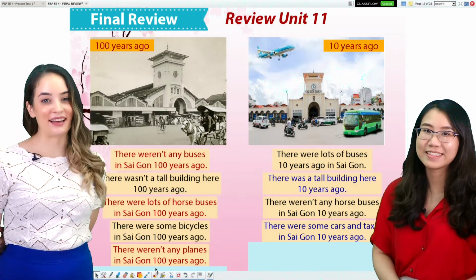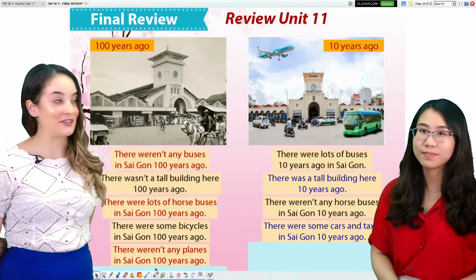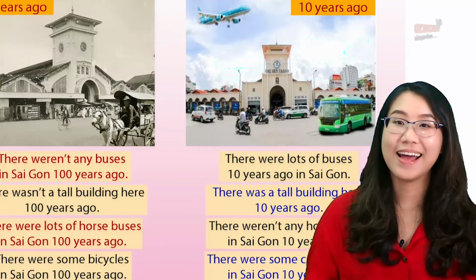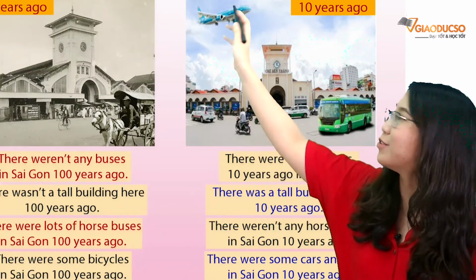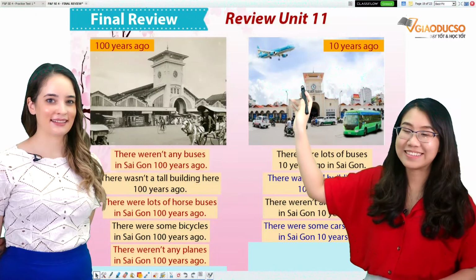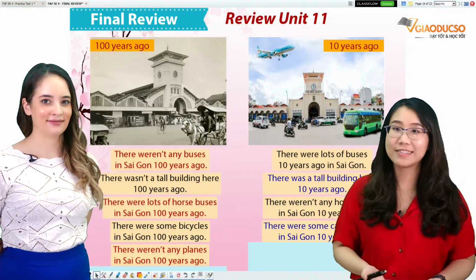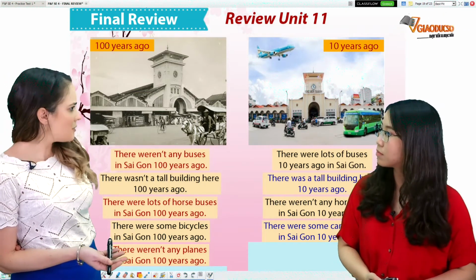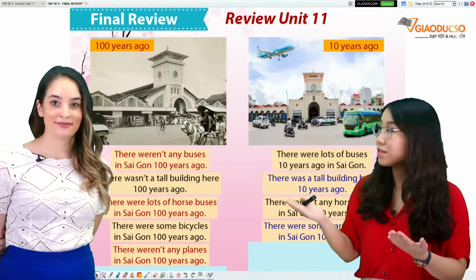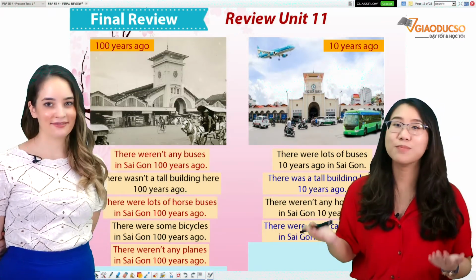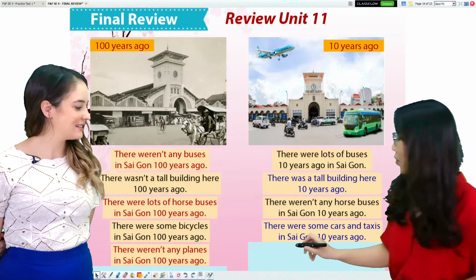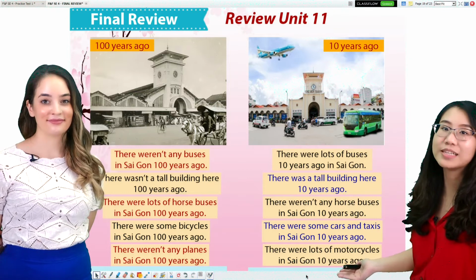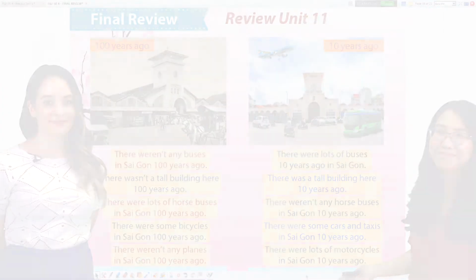There weren't any planes in Saigon 100 years ago. No planes. And I'm sure that you can see here, right? A big plane. Yes, there were planes in Saigon 10 years ago. But what about motorcycles? Of course. We have lots of motorcycles. So, we have the sentence: There were lots of motorcycles in Saigon 10 years ago.